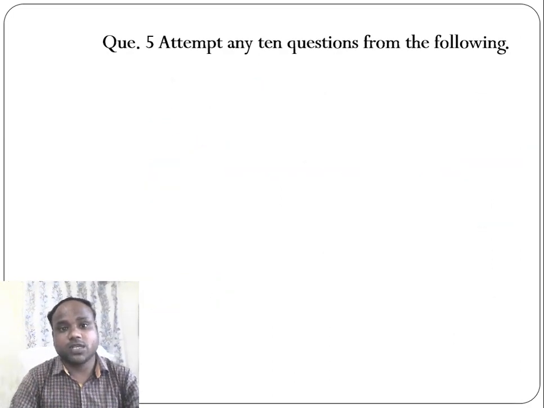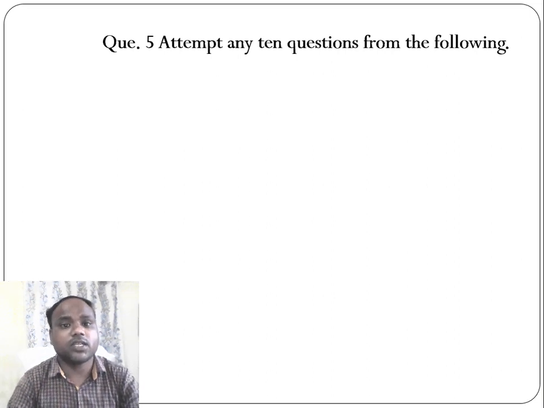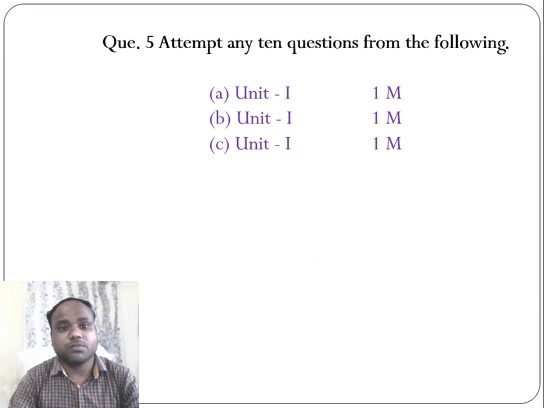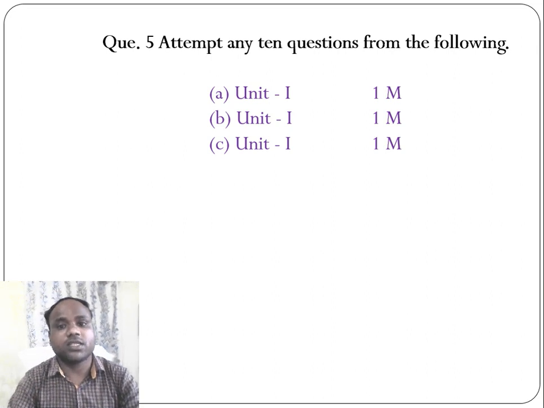Next question is question 5. Attempt any 10 questions from the following. In question 5 there are 12 questions in total. Out of 12 questions, students will have to attempt any 10 questions. So in question 5, questions 5A, 5B, 5C, these 3 questions will be asked from unit 1. These questions are short answer type questions. Each will carry 1 mark.